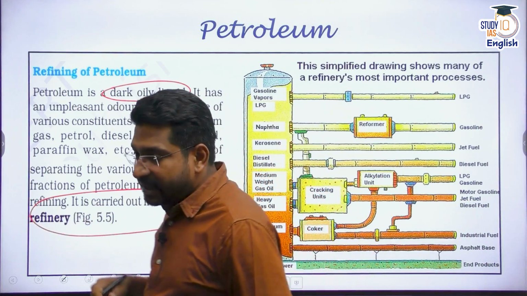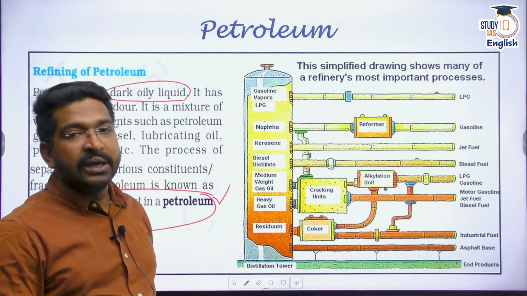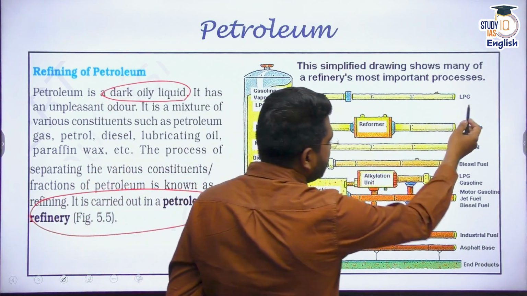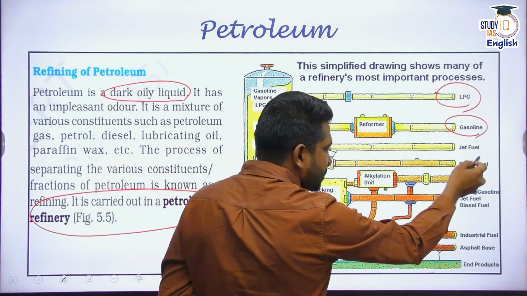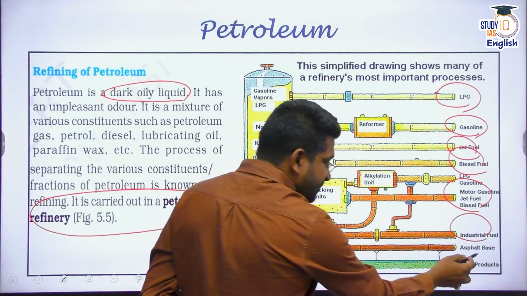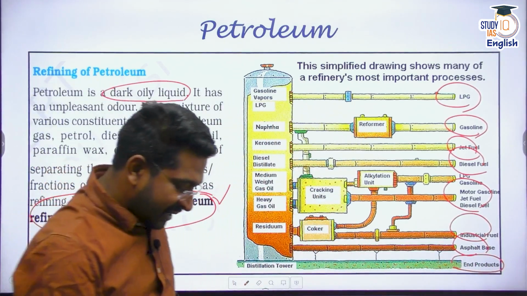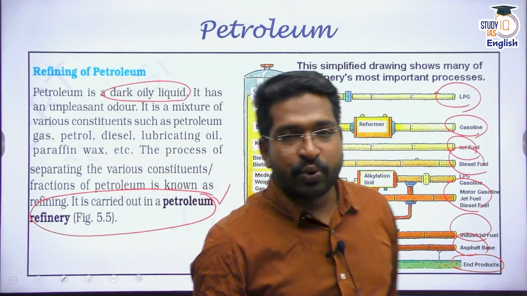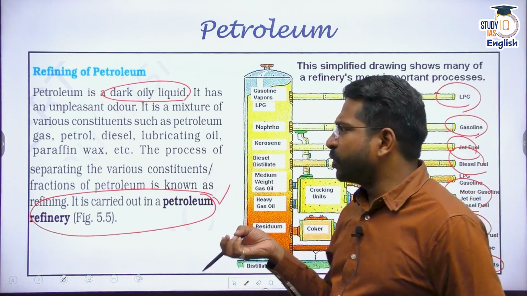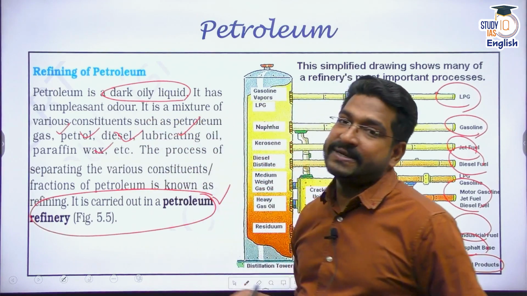It is basically made to undergo a process of fractional distillation. At different temperatures, different products can be extracted out of it, right? From the residue we take out LPG, we make gasoline, we also get jet fuel, we get diesel, we get motor gasoline, we get industrial fuel. At the end we also get asphalt base, and some end product or residue products can also be extracted from this refinery. So it is made to undergo fractional distillation at different temperatures. Through different processes we create gas, petrol, diesel, lubricating oil, paraffin wax, etc.